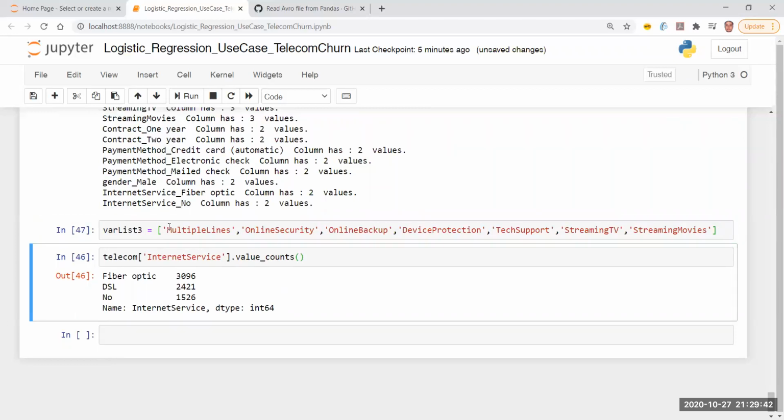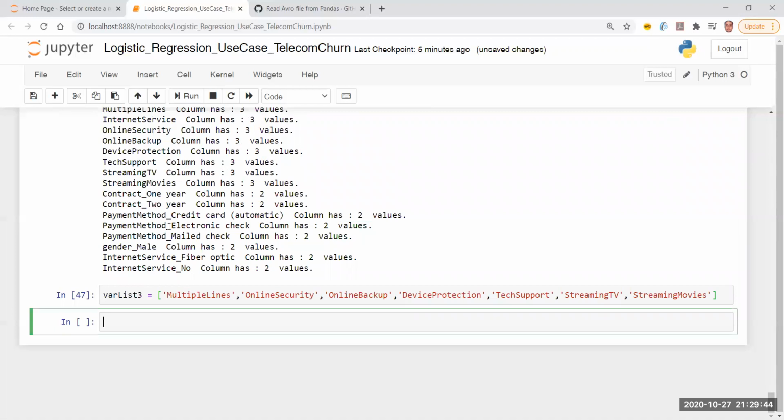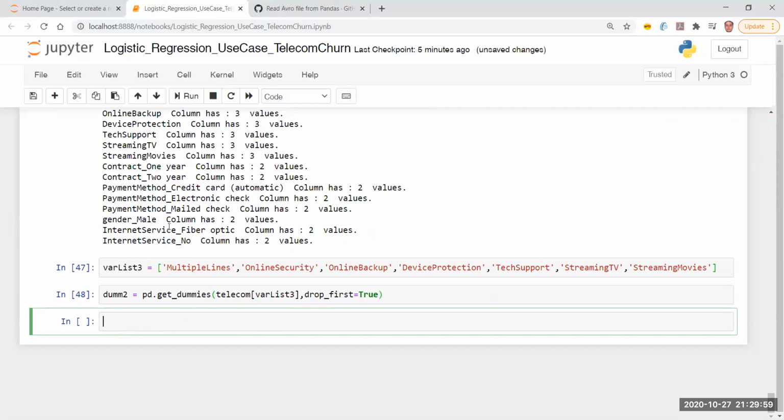Var list 3. Let me just delete this, and again I'm going to do dummy2 is equal to pd.get_dummies in the bracket telecom[var list 3] and drop_first is equal to true. Okay, I did a typo, but I'm going to continue with that.